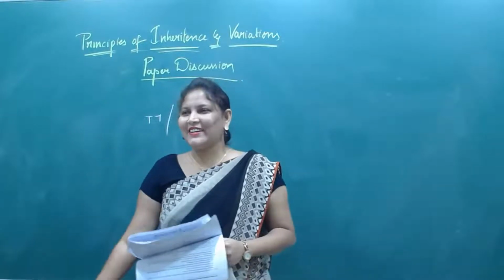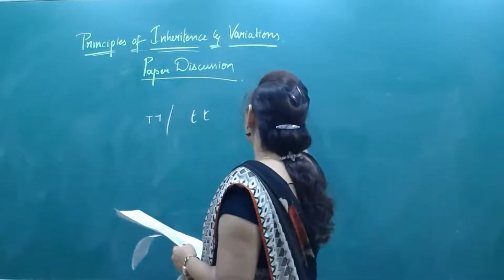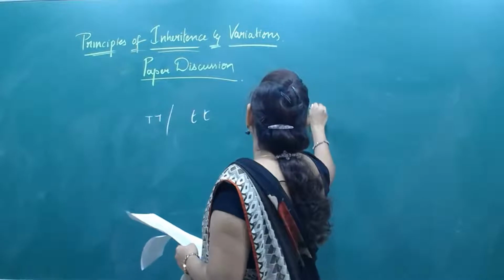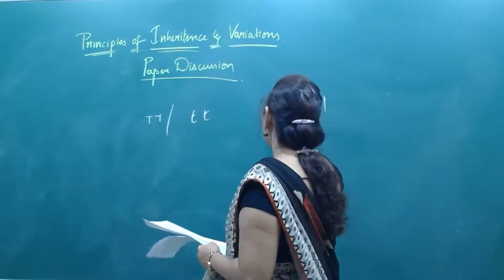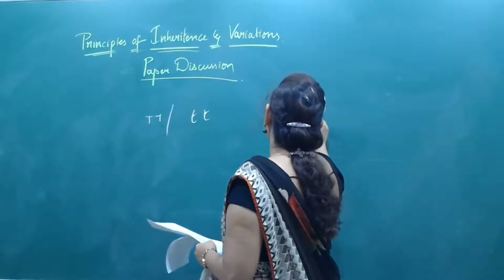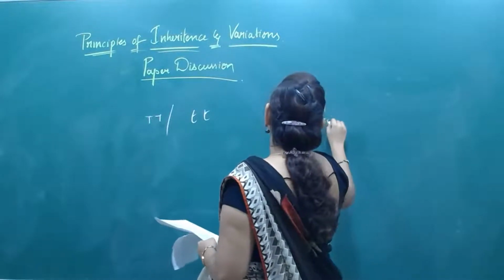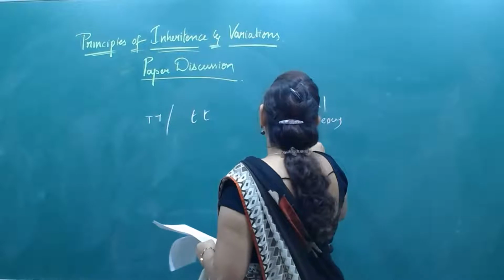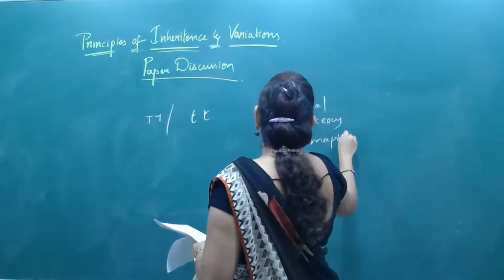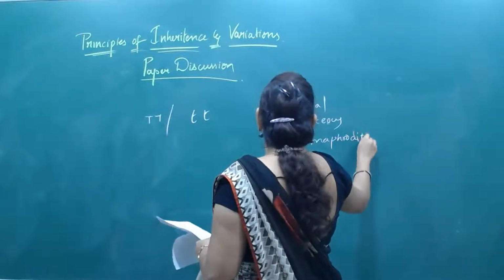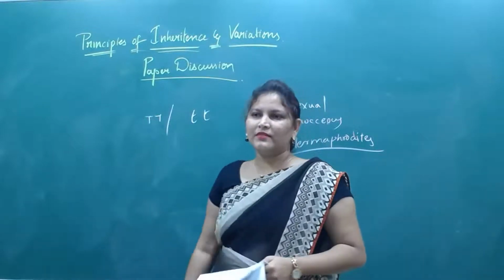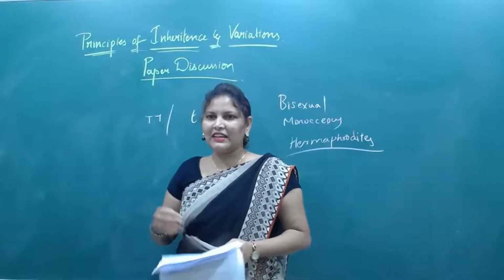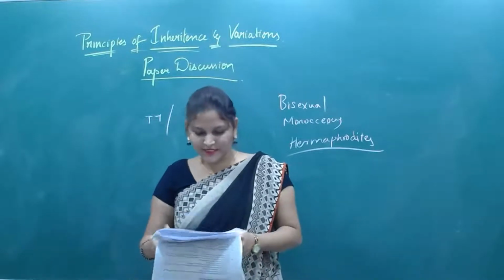Bisexual it is. A bisexual organism, where both the sexes are present, is known as monoecious or hermaphrodite. Human beings are bisexual or unisexual? We are unisexual. Sexes are separate.